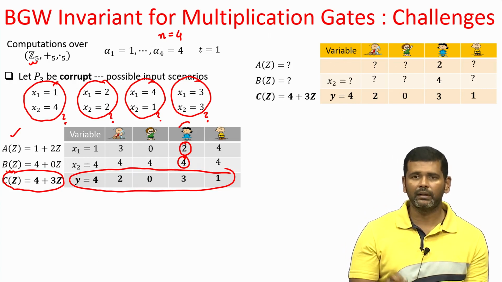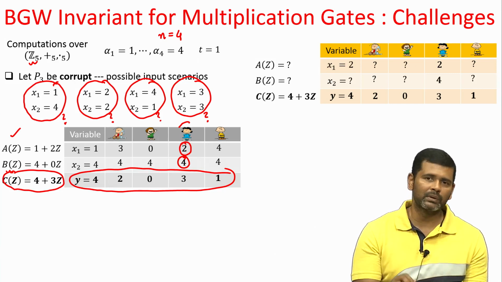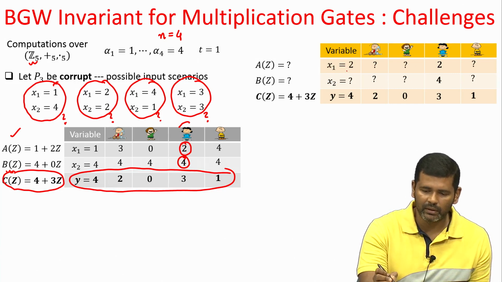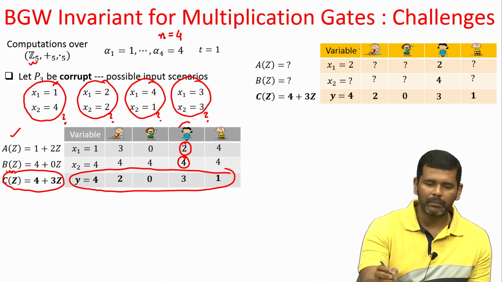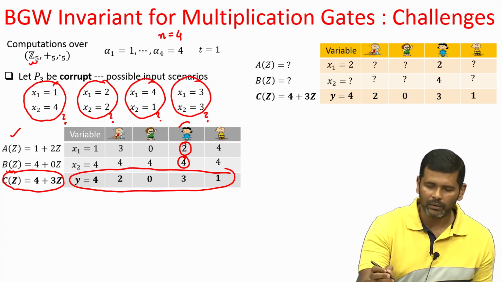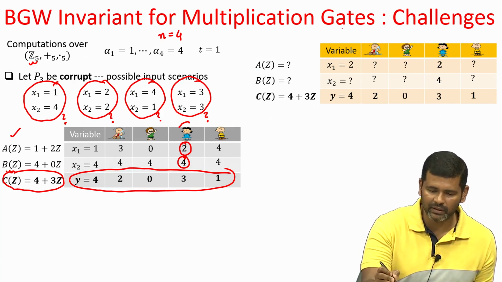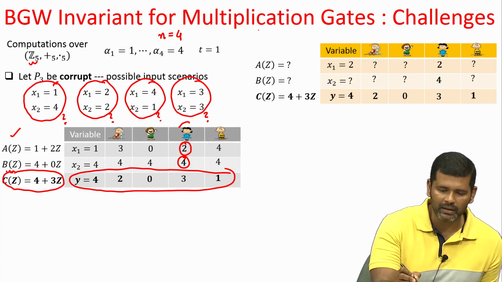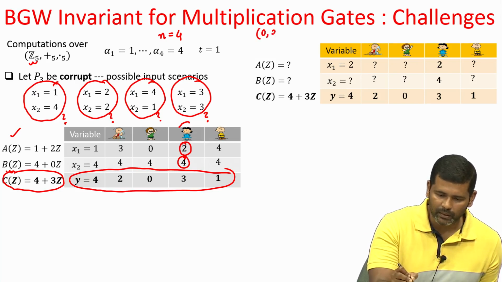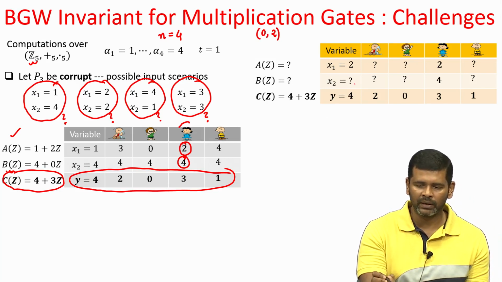Now imagine the corrupt P3 makes a hypothesis: can it be possible that x1 was 2? As soon as she fixes x1 equal to 2, and remember the unknown A polynomial was a degree 1 polynomial, she is fixing the A polynomial passing through the points 0, 2, namely 0 and 2 will be a point on this unknown A polynomial.